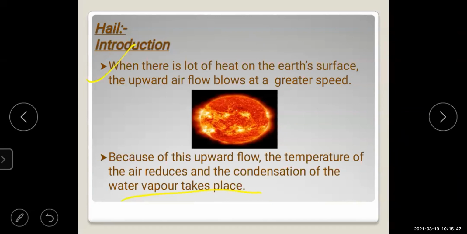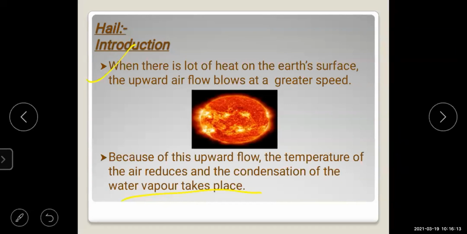Now, about the hail, in a few words I'll explain. Hail means a very high temperature is there. Then the upward movement of the hot air goes on. Then the temperature drops with greater height.